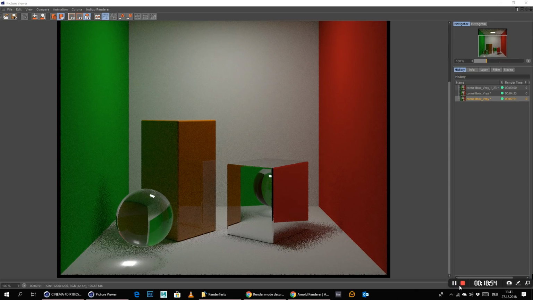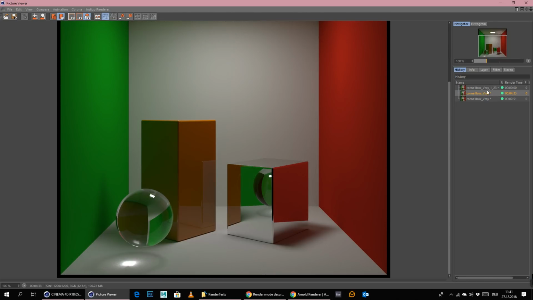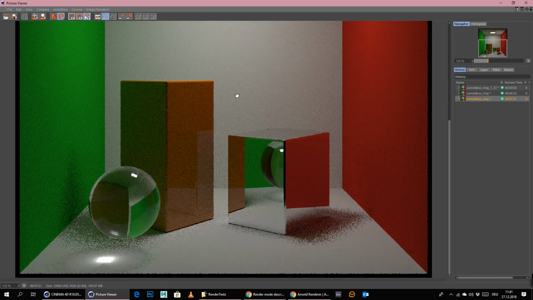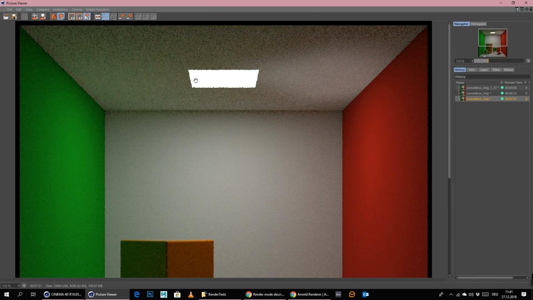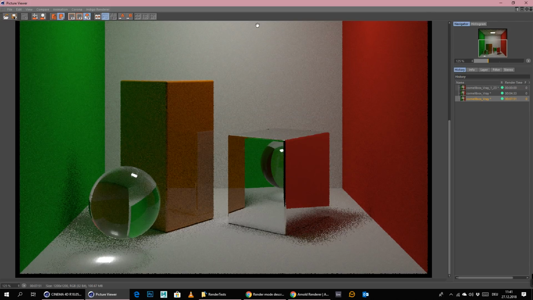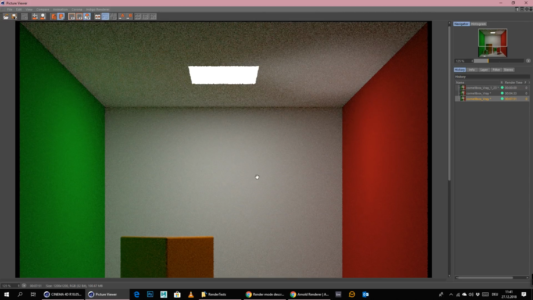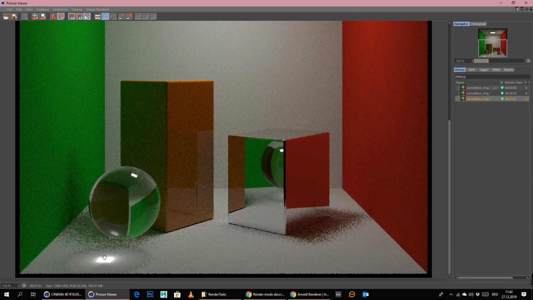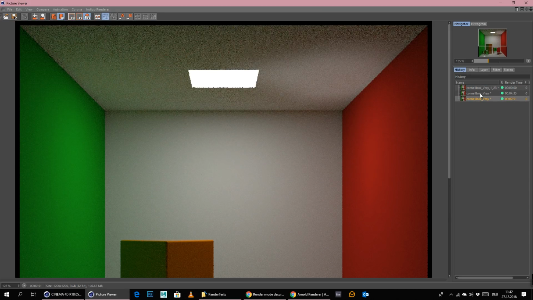Okay, so this is what we're getting after 7 minutes and 51 seconds. It just simply stopped there because probably the limit was reached, or the time limit was reached. I don't know exactly, to be honest. This should have come out way cleaner, but the calculating of the caustics alone took almost 6 minutes or something like that. So that really sucked.